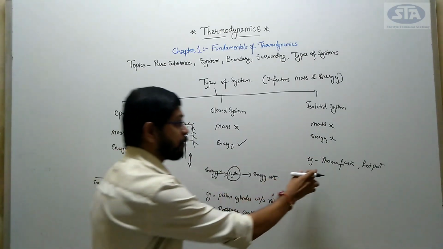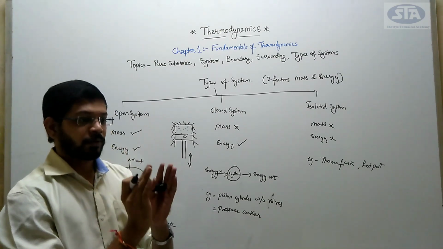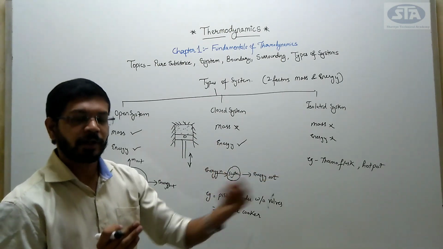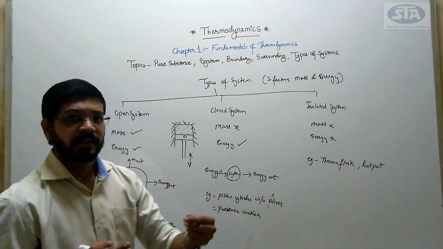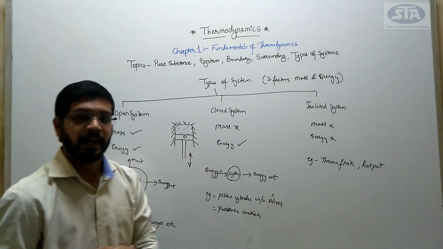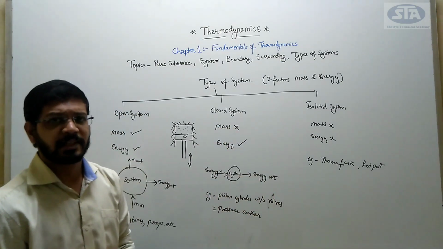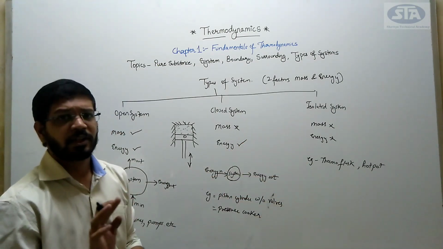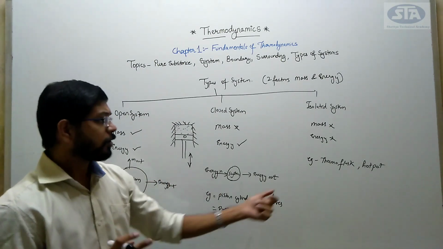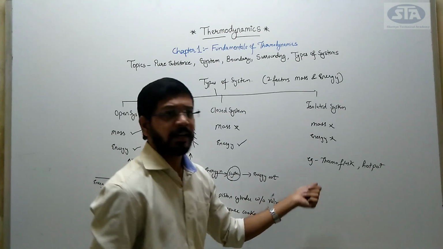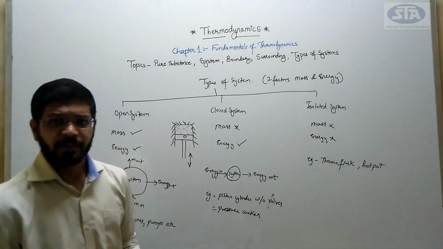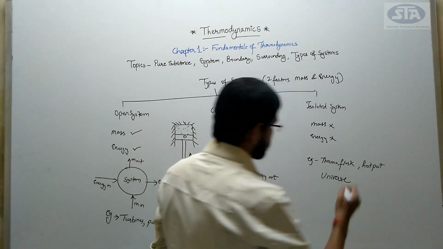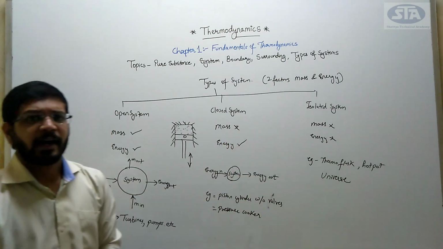Yes, the thermoflask where the temperature at which I had poured my water sustains for a longer duration of time, that is for 3 to 4 days. If the temperature initially was some 80 degrees Celsius, right, and after 4 to 5 days it is still 80 degrees Celsius, yes, then I can say that no energy has been transferred. There is no heat transfer that took place in that system. So I can say that it is an example of isolated system, right? The main example here you can say is the universe. Universe is the best example to say isolated system.